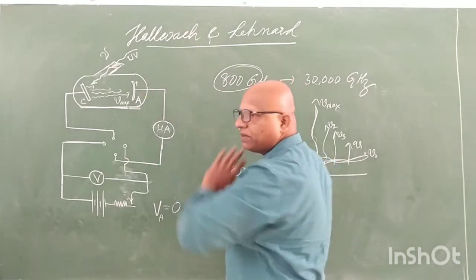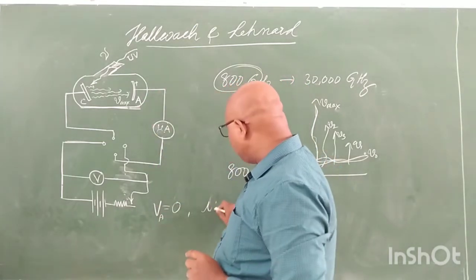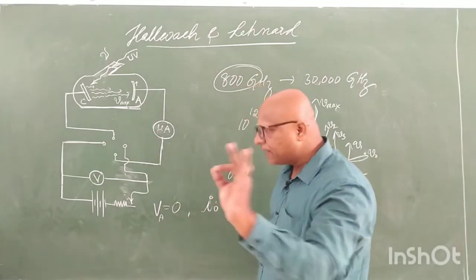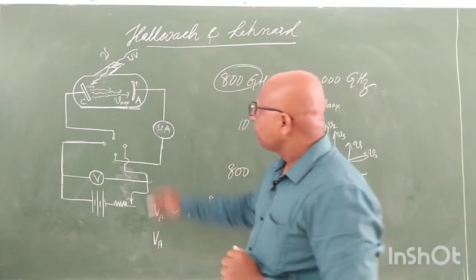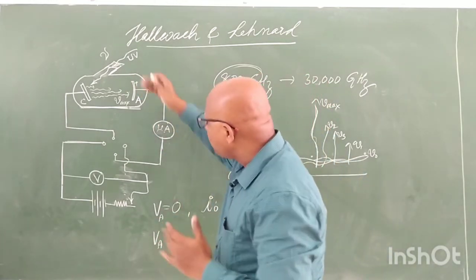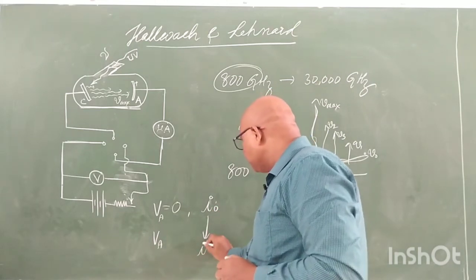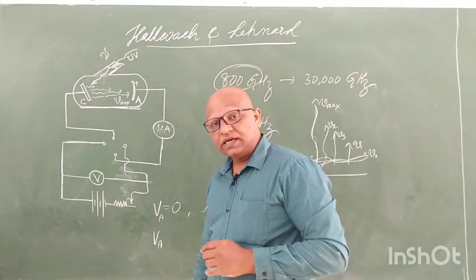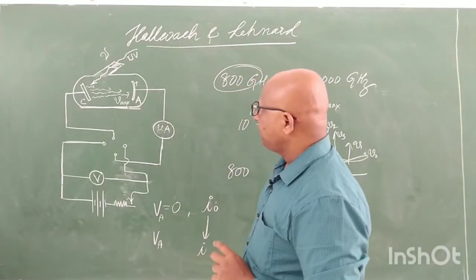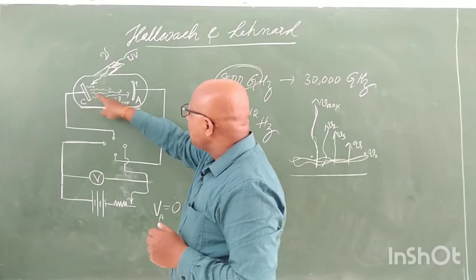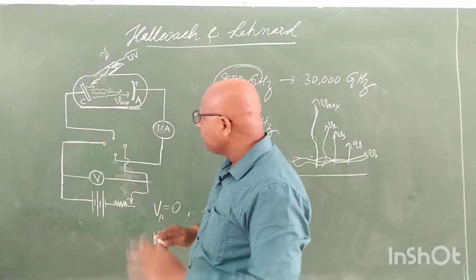We will keep it 0 in the beginning, and there will be a very small current called I0. Later on, we will start increasing Va. We will make it more and more positive, and the current I starts increasing. This is the scheme of experimentation. These electrons are absorbed by the plate and the current is recorded.